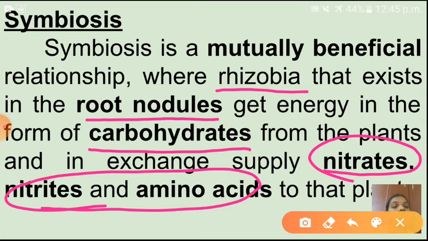At the same time, leguminous plants are getting these nitrates and amino acids with the help of this Rhizobia bacteria. So this is one of the best examples of symbiotic relationship. Understood children? So symbiosis means what? Yes, mutually beneficial relationship. I hope you understood now. Shall I go to next?